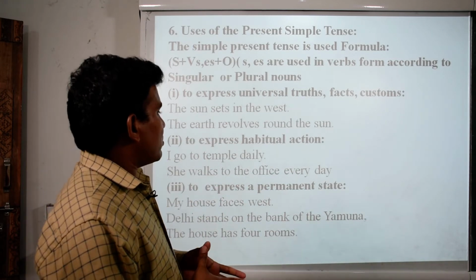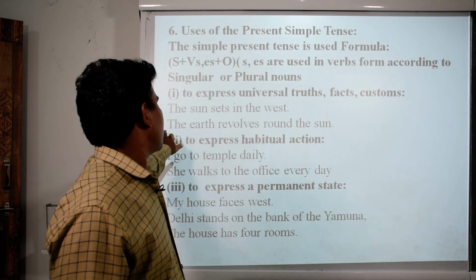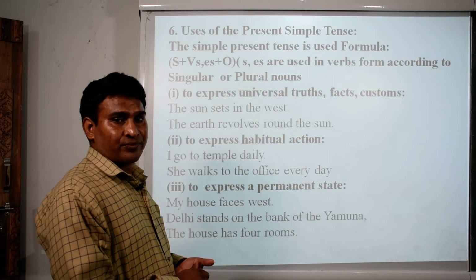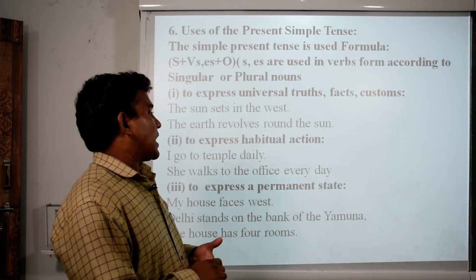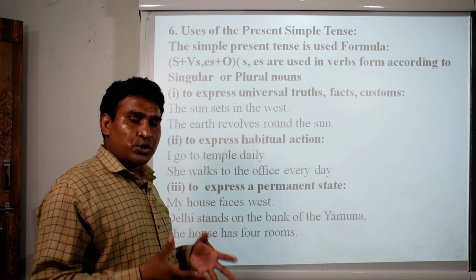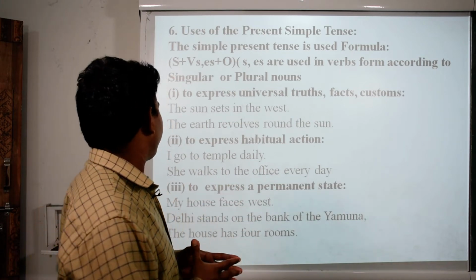The earth revolves around the sun. This is also universal truth. The earth revolves around the sun. So s/es is used to express habitual action. There are times we also use certain sentences to express habitual action.